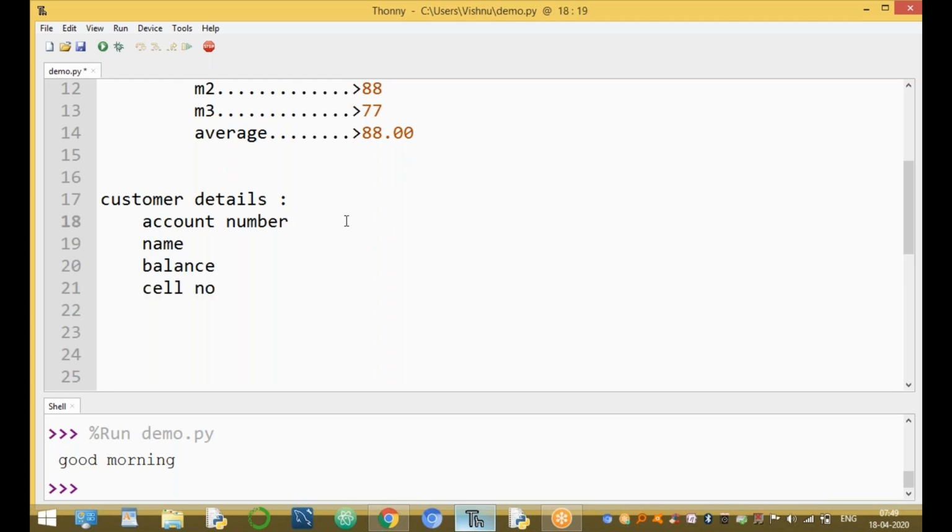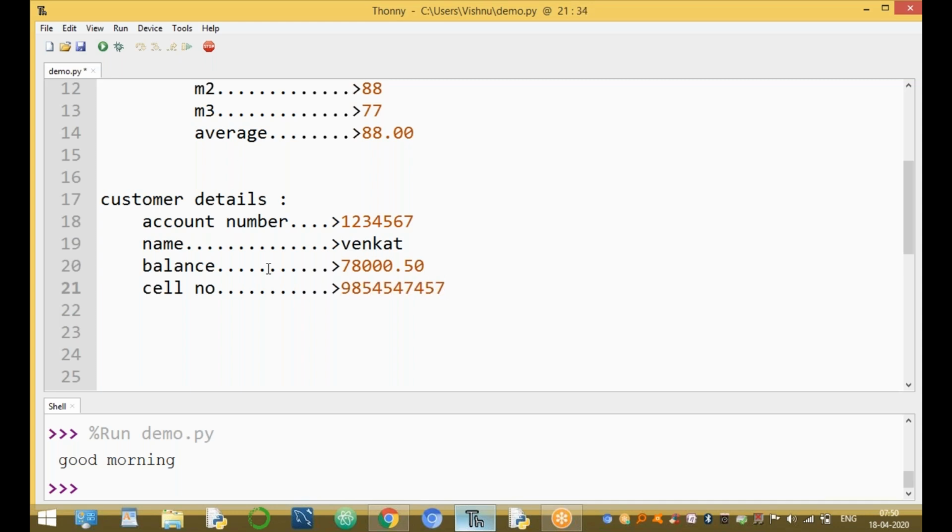So, assume the account number equals 1234567, and the customer name is, for example, Venkat. The balance amount is, for example, 78,000.70 paisa or 50 paisa, and the cell number is 98.